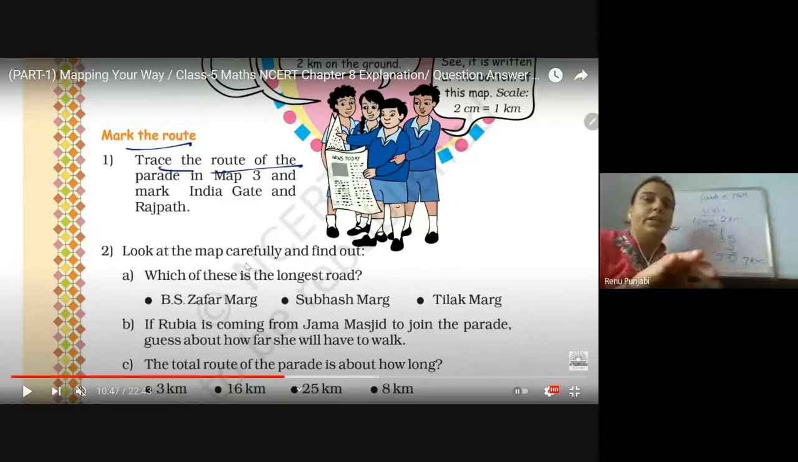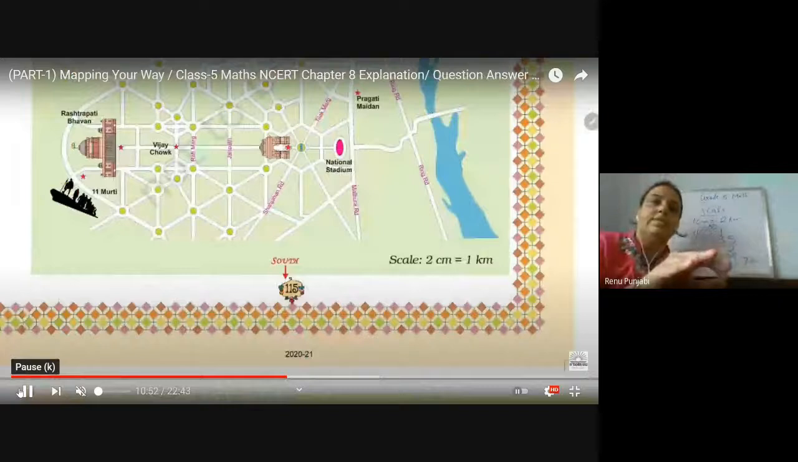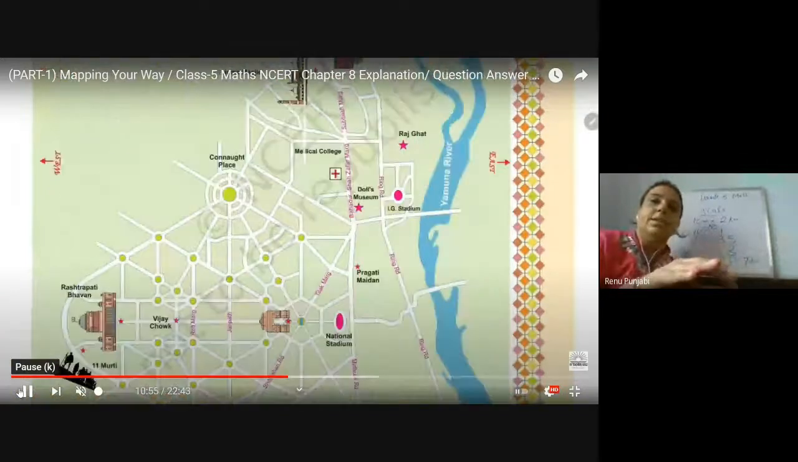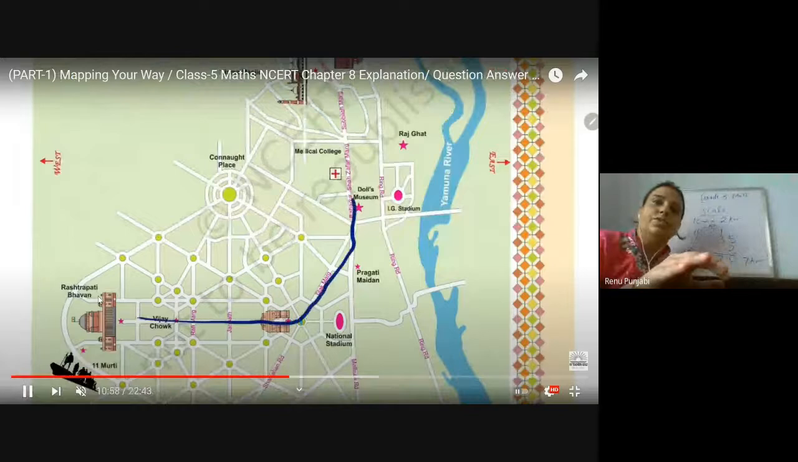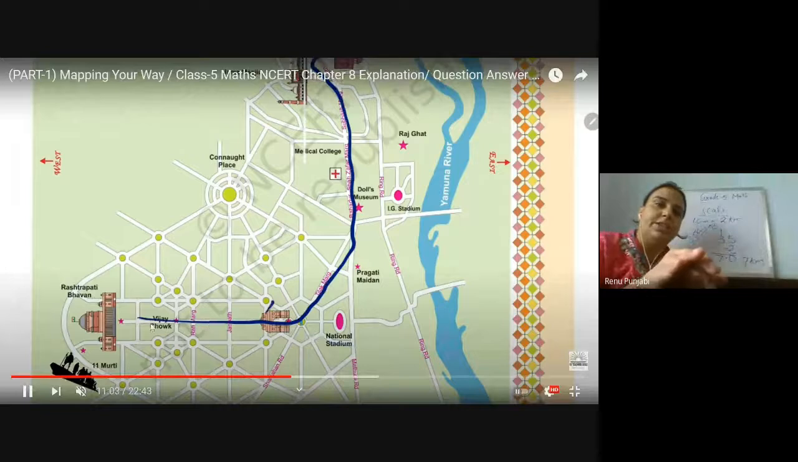Look at the map carefully and find out which of these is the longest road. How to find the longest road, students? Go to the map number 3 again, and here you can see. Yes, I will show you here also. Wait. This is the road which is there. You can mark accordingly. Then this line which is here, this is the Rajpath Marg. And this is the India Gate. IG, you can mark India Gate. Am I audible, right? Yes, ma'am.